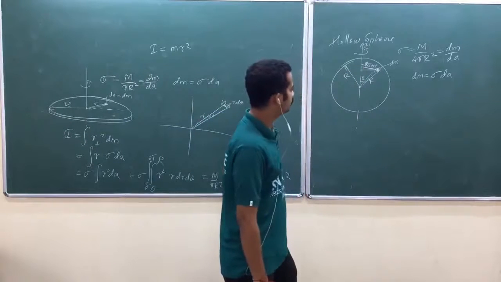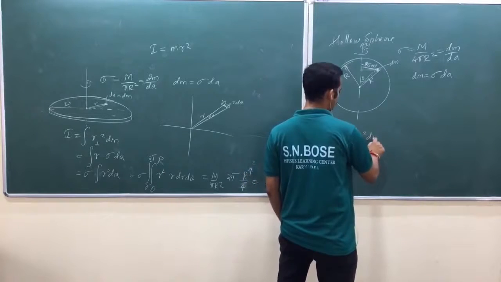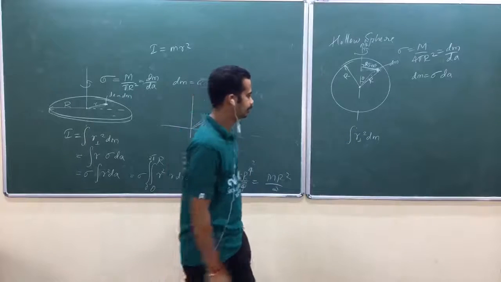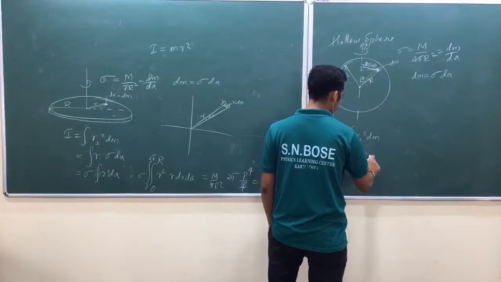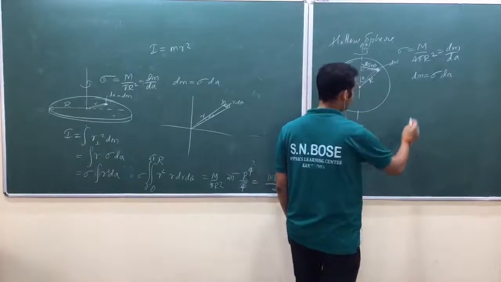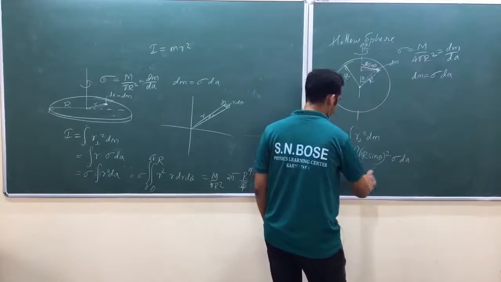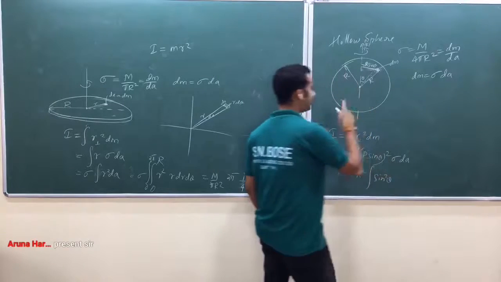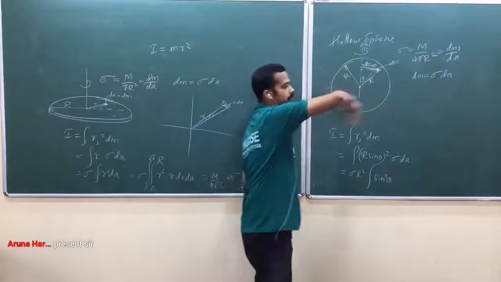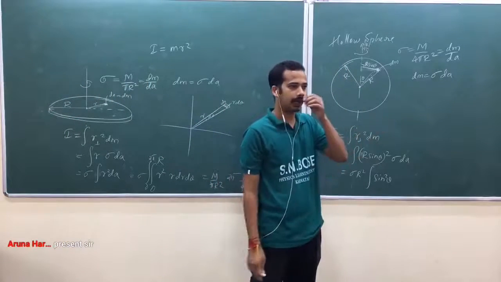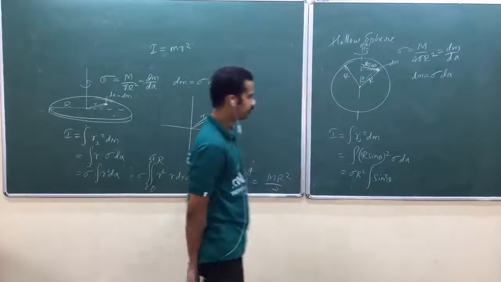Once that becomes r sin theta, how do you write the integral of r perpendicular square into dm? r perpendicular is R sin theta, whole square. What is dm? Sigma into dA. Writing dA is very important. So sigma into r square, integral of sin square theta. You don't have to integrate with respect to r, because you are integrating over the surface of the sphere, the hollow sphere. That's why r is not a variable. Theta and phi are the variables in spherical polar coordinates. So learn this one, it would be very helpful.